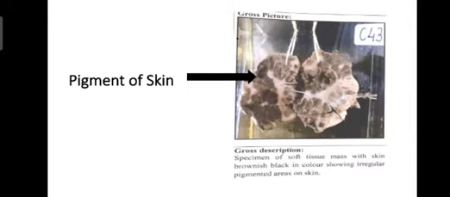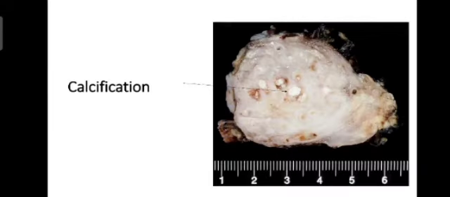This is a specimen of the pigment of skin, in which a soft tissue mass with brownish black color pigment shows an irregular pigmented area in the skin. Now calcification. This is the specimen of calcification, in which the arrow shows the calcified area in the tissue.